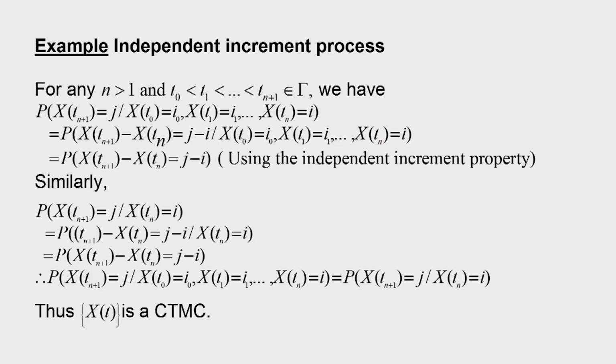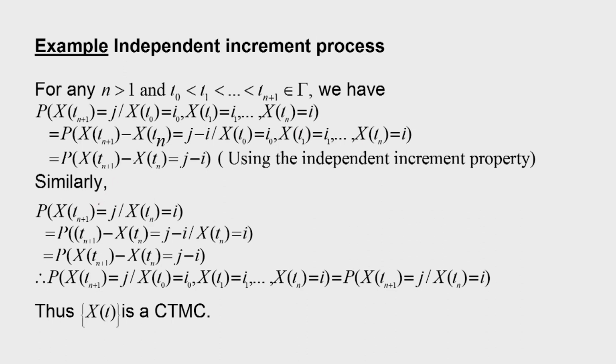Now we can apply the independent increment property. This increment is independent of the past values. Increments are independent. So we can write this simply as equal to the probability that X(t_{n+1}) minus X(t_n) is equal to j minus i. So we have used the independent increment property.